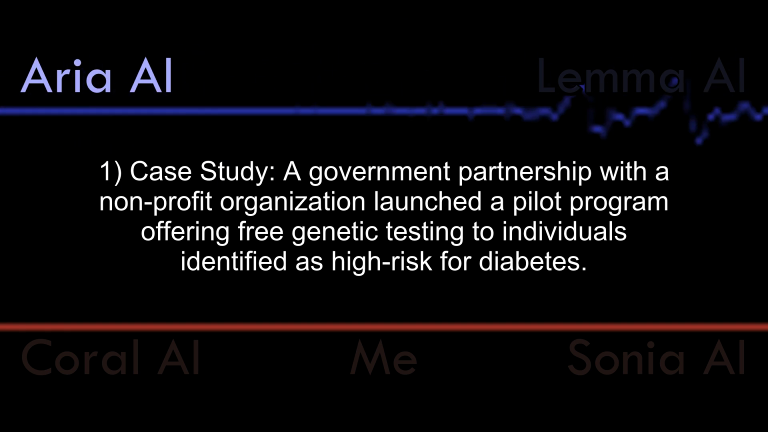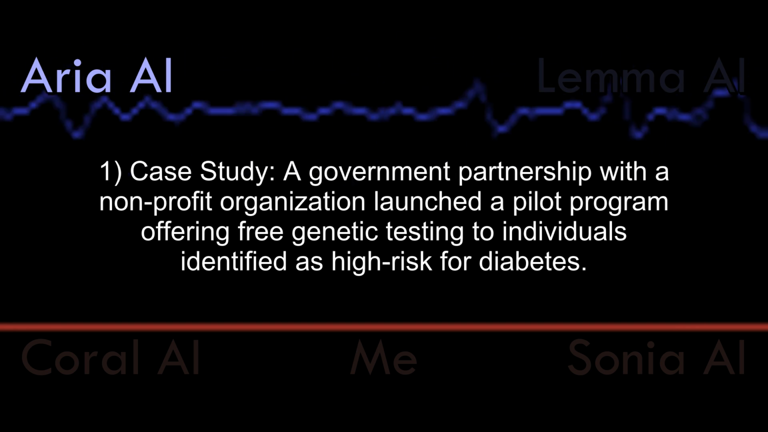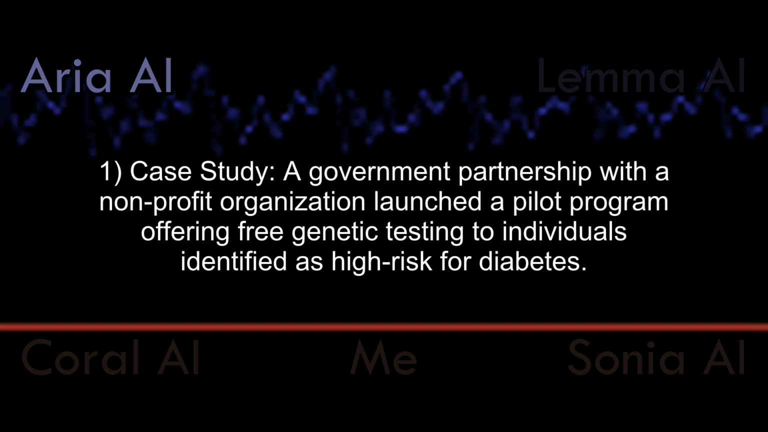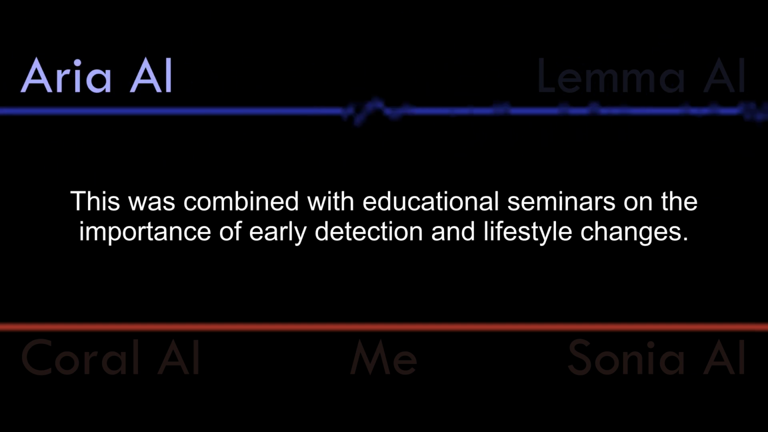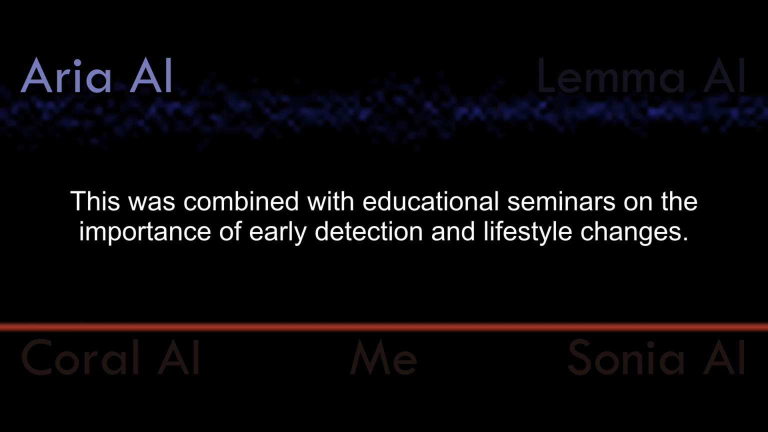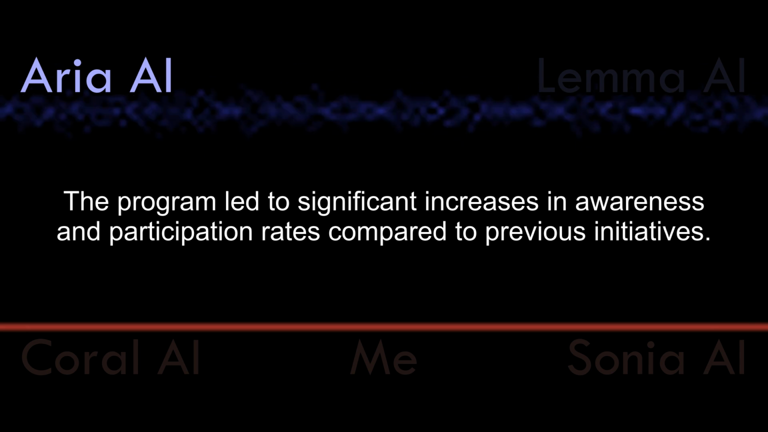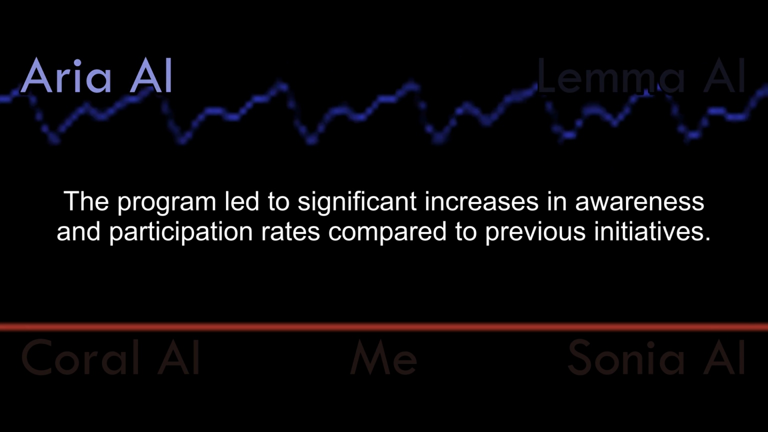1. Case study. A government partnership with a nonprofit organization launched a pilot program offering free genetic testing to individuals identified as high risk for diabetes. This was combined with educational seminars on the importance of early detection and lifestyle changes. The program led to significant increases in awareness and participation rates compared to previous initiatives.